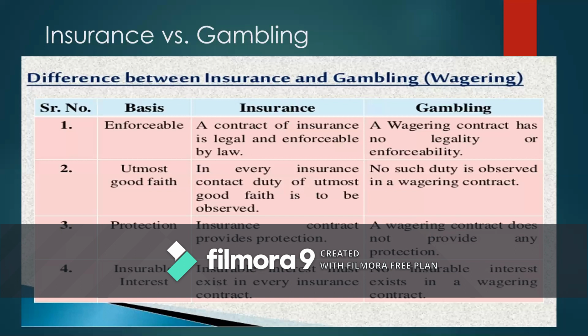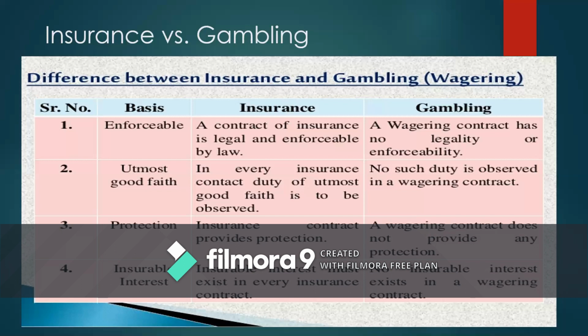But in the case of gambling, that is a wagering contract, it is not legally enforceable. Suppose two people bet on the cricket match between India and Pakistan, one person says that Pakistan will lose, the other person says Pakistan will win. Suppose Pakistan wins and the person who bet on the losing side does not pay the money, and the person who bet on the winning side goes to court. The court will dismiss it at the initial stage itself because it is a contract void ab initio.